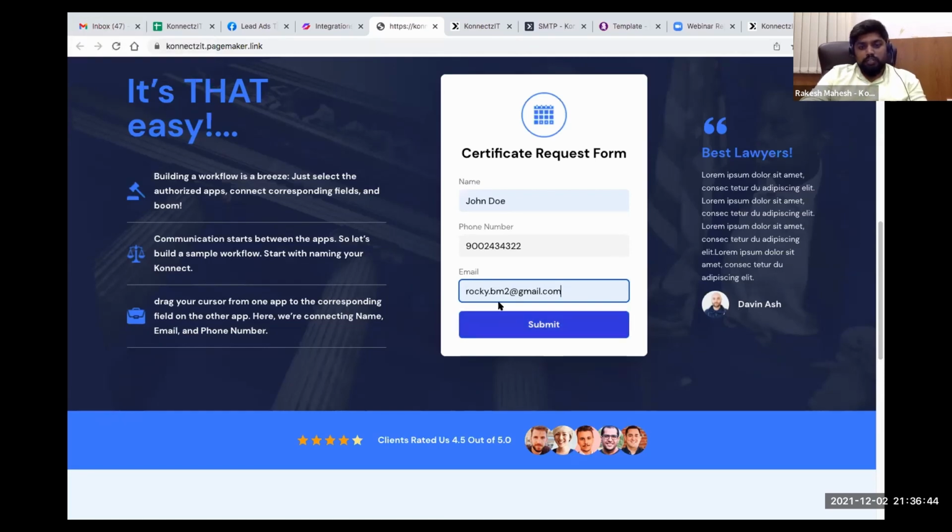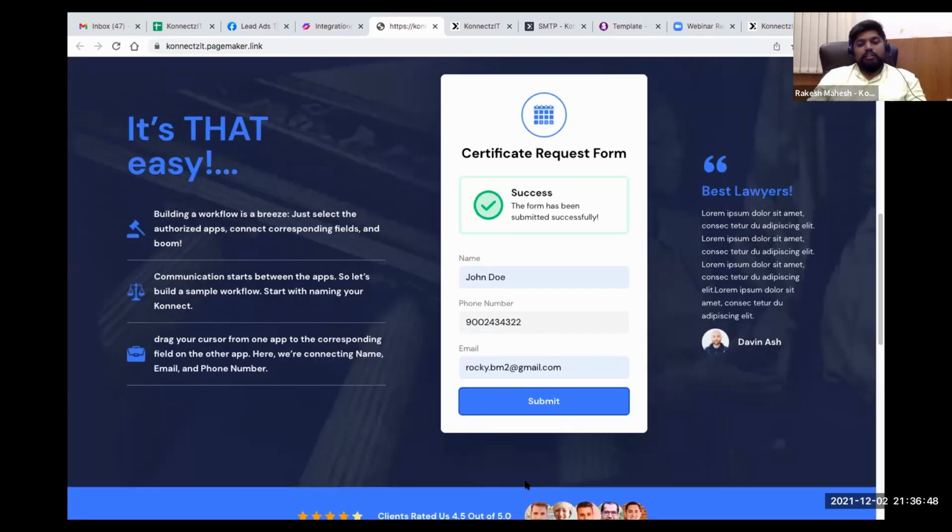So I'll use the same email ID and click on submit. You can do that, and you can paste the same email ID over here in the chat. Whatever email or image you received, you can paste it inside the chat so that I'll be able to see who is filling the form. Basically you will receive a couple of links as well, which are useful in a future slide, and I will share that link as well.